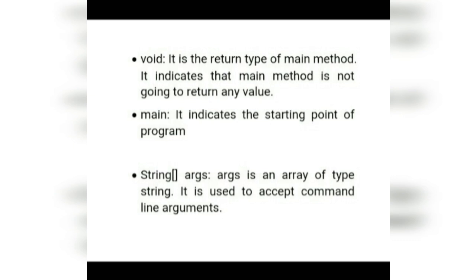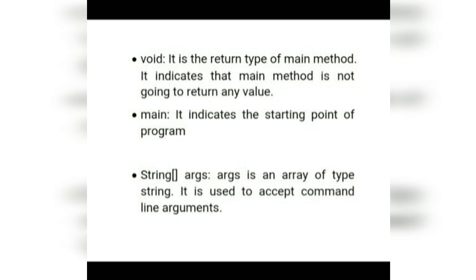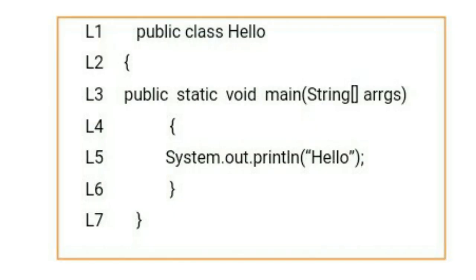Now the next one is main, which represents the starting point of the program. That means the program starts from the main method. Now it has the parameter String args, where args is an array of type String, and it is used, my dear friends, to accept the command line argument. And what actually is a command line argument, which is very easy, and in the next coming tutorial I will definitely have one program related to command line arguments, and to accept this String args is used.